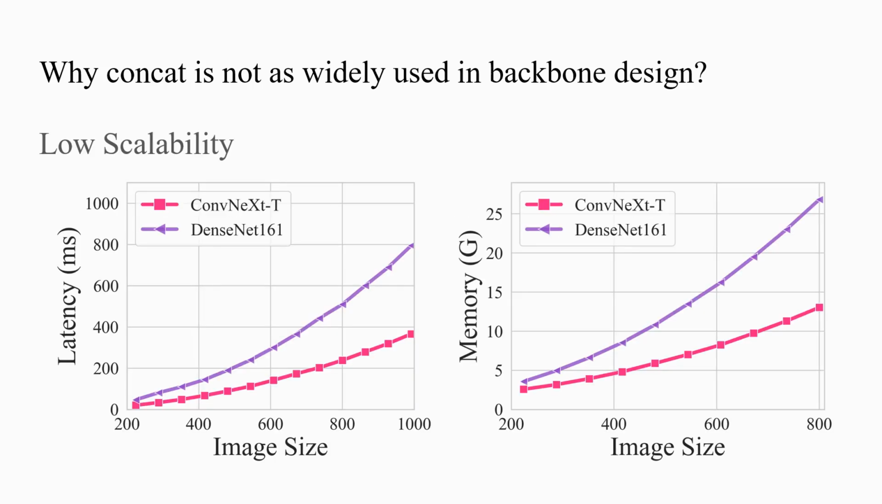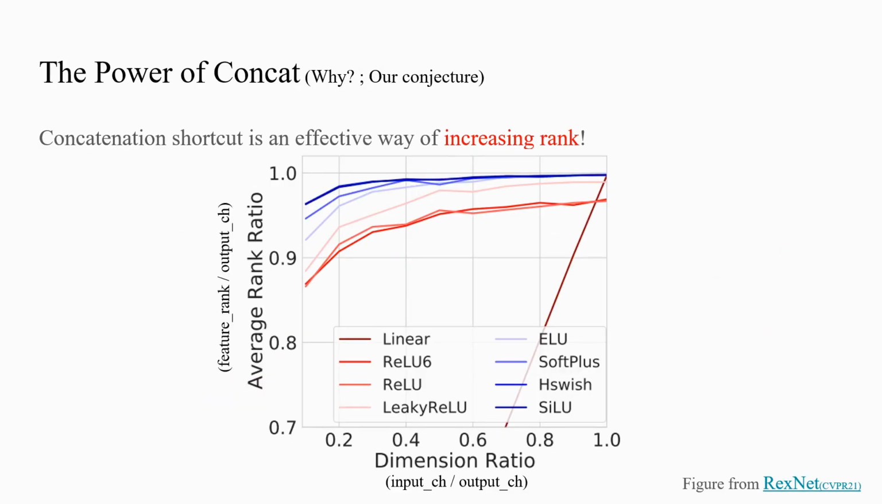The second reason is low scalability. Increasing the image size significantly raises the latency and memory usage compared to models based on residual connections. We conjecture that concatenation is a very natural operation for increasing the rank. According to ResNet, if the number of output channels increases significantly compared to the number of input channels, the average feature rank gets lower. In the case of DenseNet, the feature size increases slowly by the growth rate through the concatenation operation.